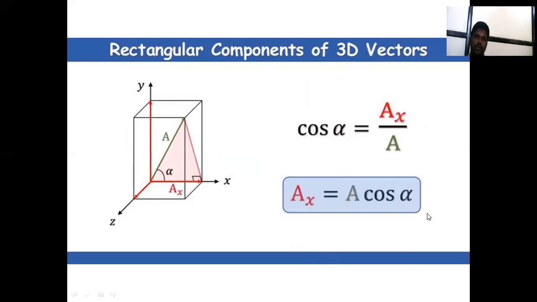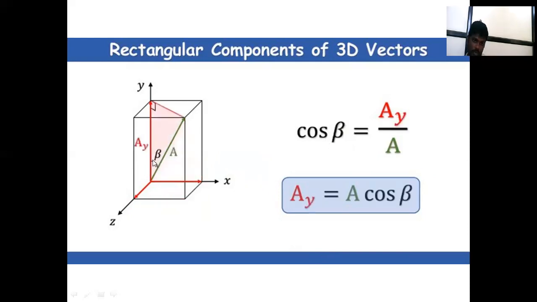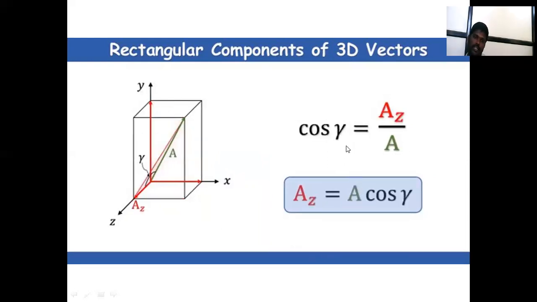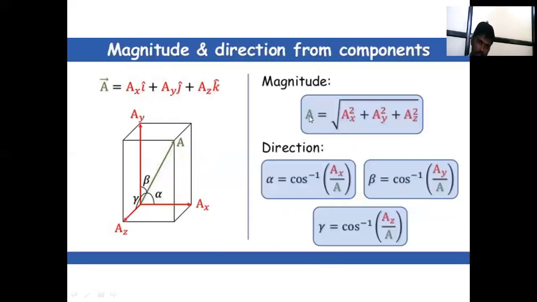Next one is how to calculate a 3D vector with angles. Cos alpha is equal to Ax upon A, cos beta is equal to Ay upon A, and cos gamma is equal to Az upon A. That is the magnitude of the 3D vector.